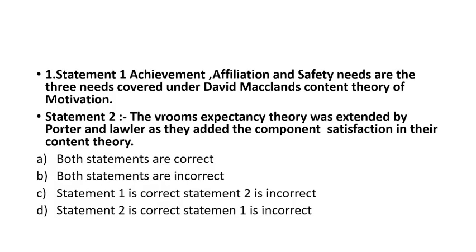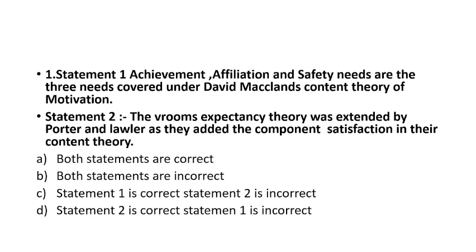Two statements are given to you. Statement 1: Achievement, affiliation and safety needs are the 3 needs covered under the David McClelland content theory of motivation. Statement 2: Vroom's expectancy theory was extended by Porter and Lawler as they added the component of satisfaction in their theory. Option A, both statements are correct. Option B, both statements are incorrect.